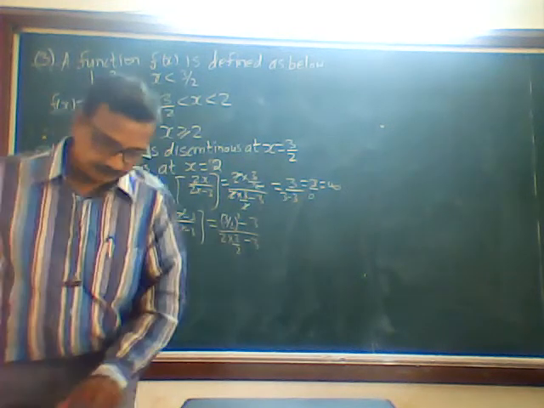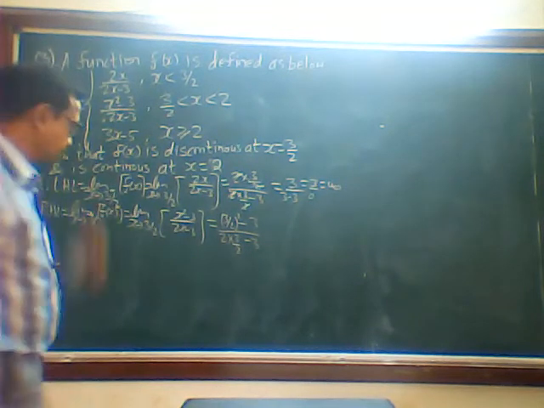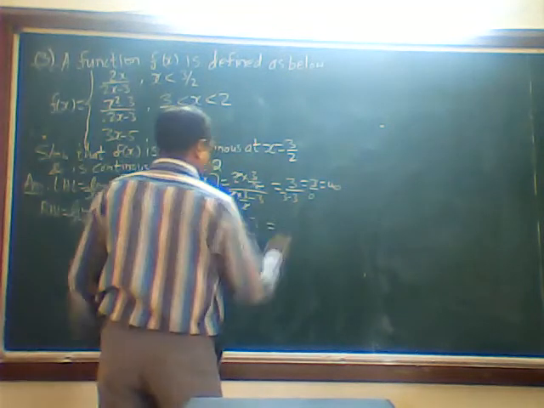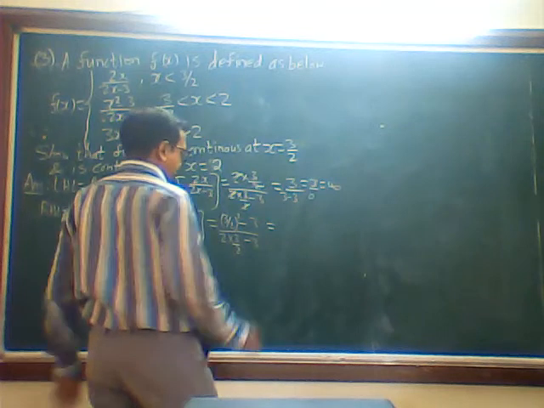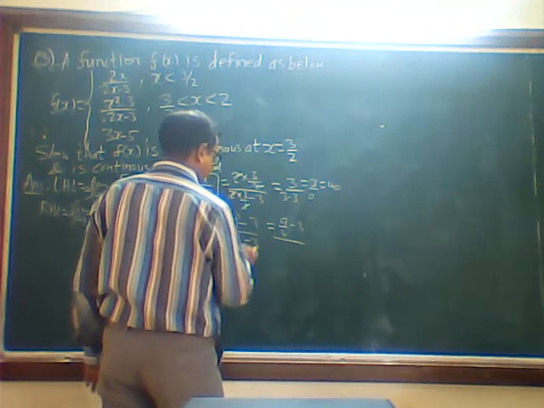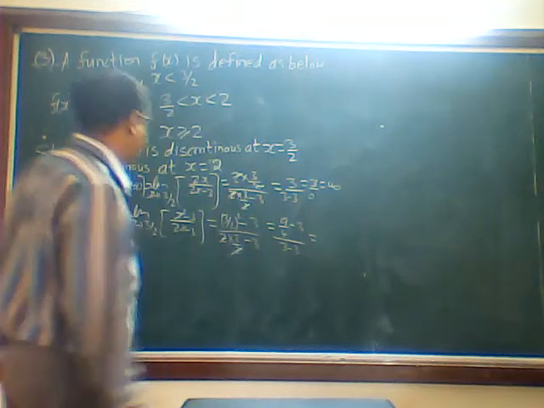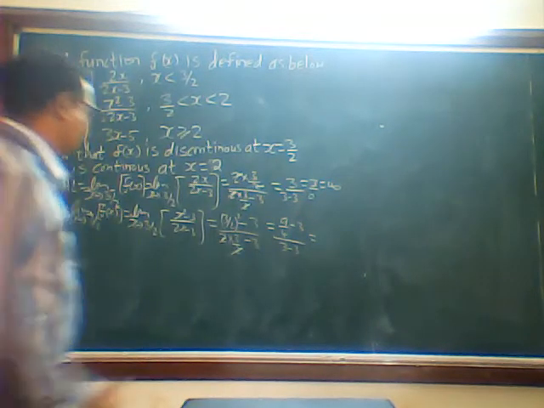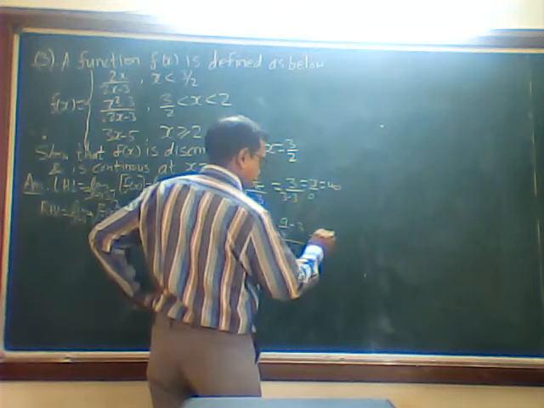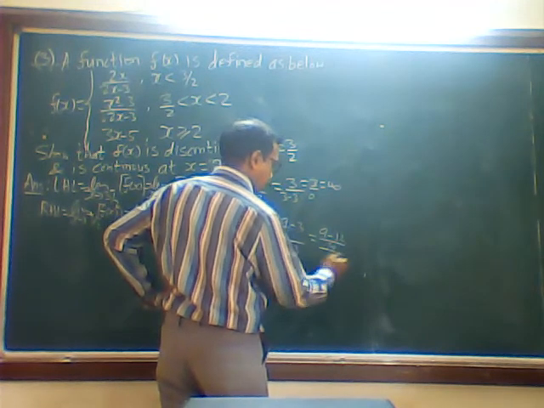It's discontinuous at x is equal to 3 by 2. So what am I getting here? 9 upon 4 minus 3 divided by 2 goes, I don't know, this is also infinity I am getting. Plus infinity and minus infinity. 9 minus 12 divided by 4 divided by 0.